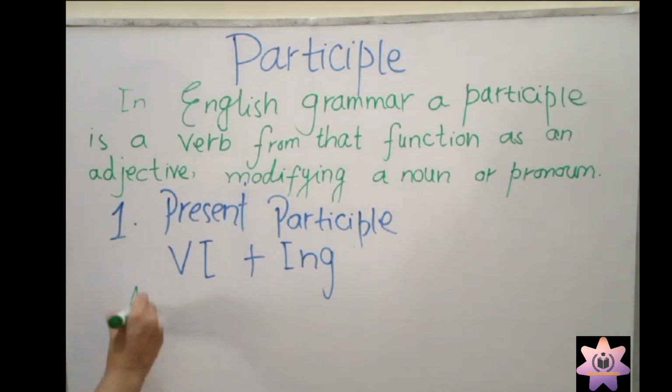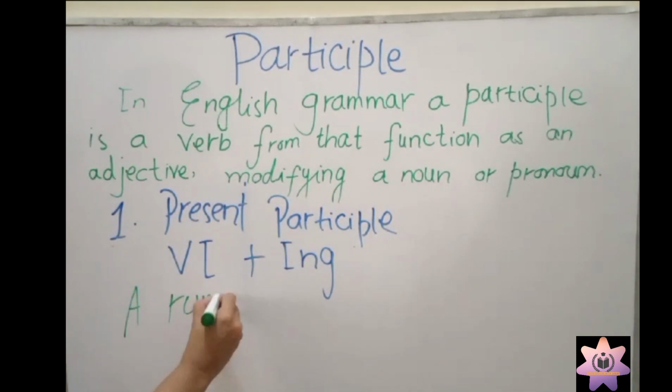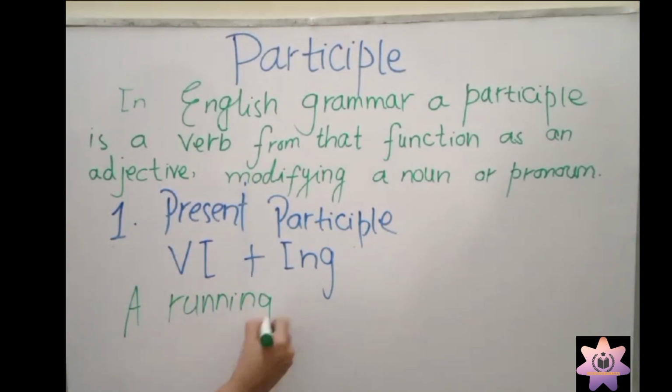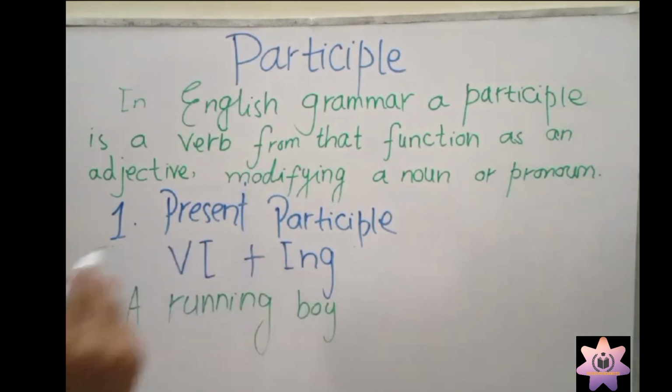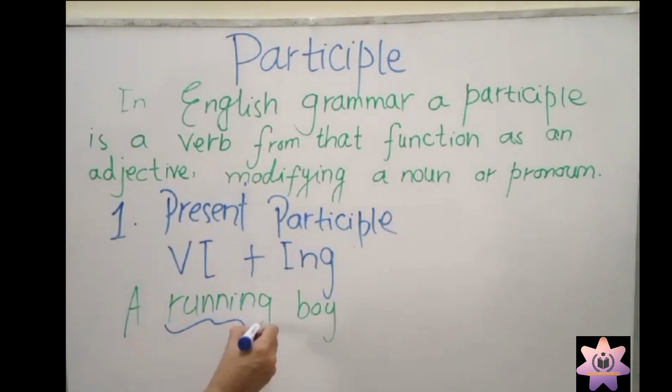If I say a running boy, here running is called a present participle because we use ing with it. Running functions as an adjective.